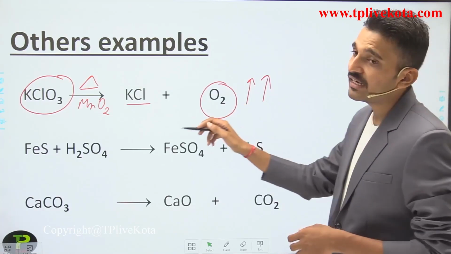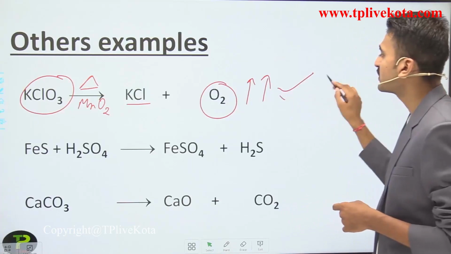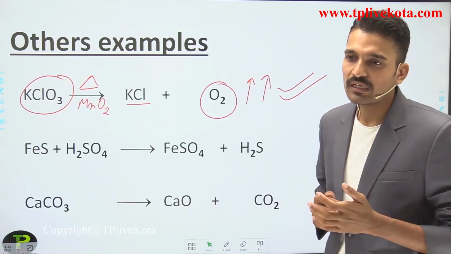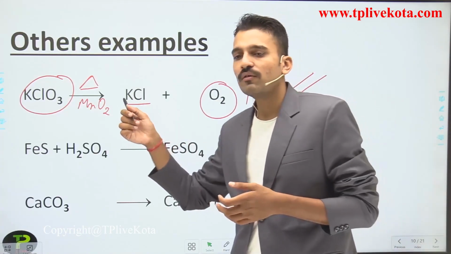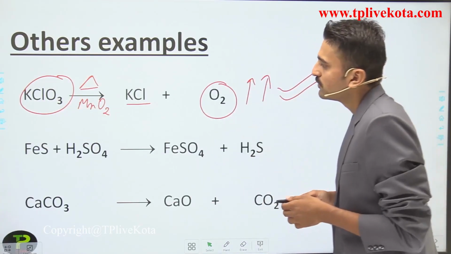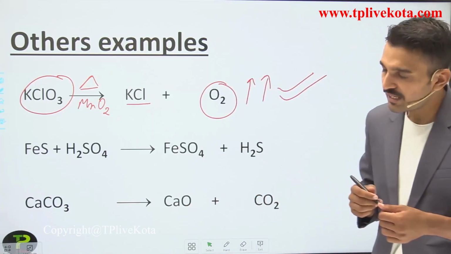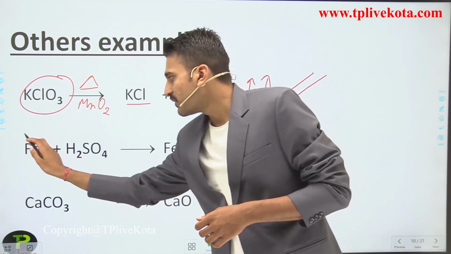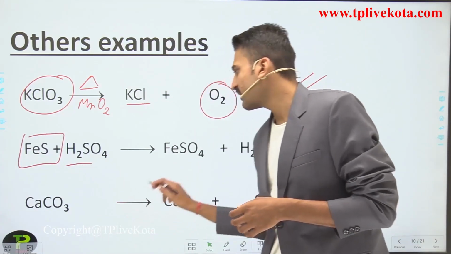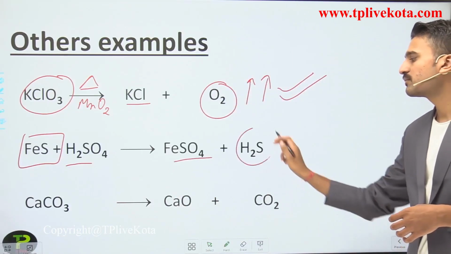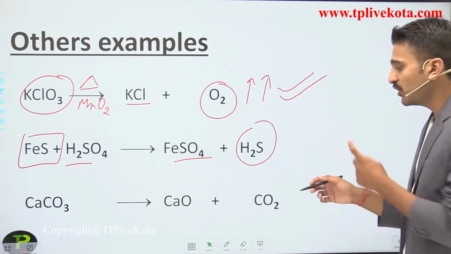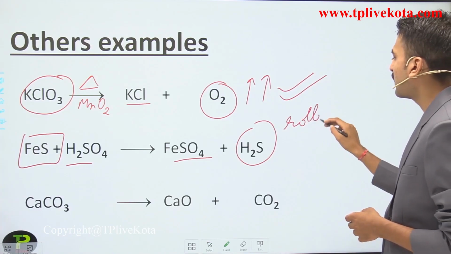Here the evolution of gas takes place, and this particular reaction is used in laboratories for making oxygen. If you require oxygen in the laboratory, how can you make it? You can simply take the compound and heat it in the presence of manganese dioxide, and you get oxygen gas. The second reaction is FeS, iron sulfide. When it reacts with H2SO4, sulfuric acid, it forms ferrous sulfate along with the evolution of H2S. How will you detect that H2S gas has formed? This particular gas has a rotten egg like smell.